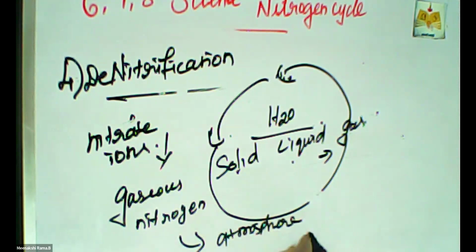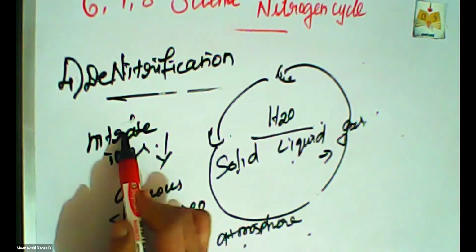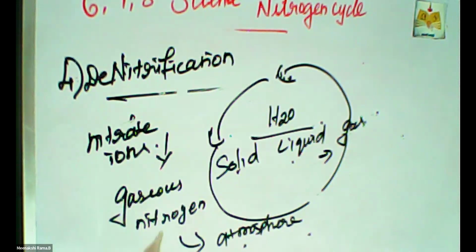The first process is atmospheric nitrogen being absorbed by plants and animals in different forms. So this is the first stage and the last stage also. The nitrate ion is converted into gaseous nitrogen, which easily joins the atmosphere. This process is called denitrification. Okay, is that clear, students?